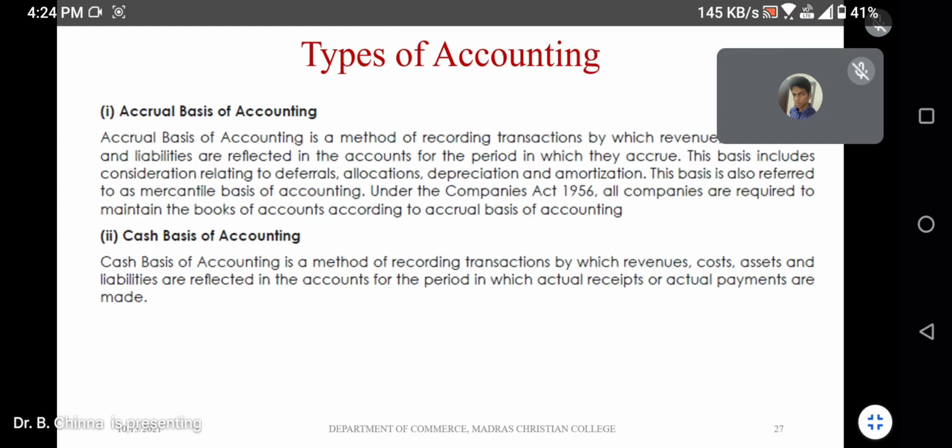So accrual basis of accounting is a very popular method. This helps to record revenue, cost, assets, liabilities, related transactions for the period in which they accrue. For example, if you want to pay LIC premium on 5th May, it accrues on 5th May.